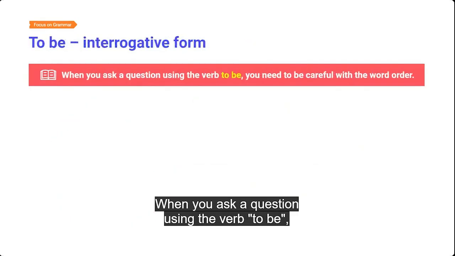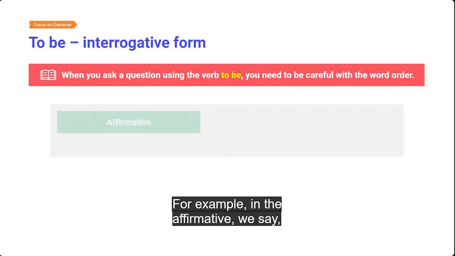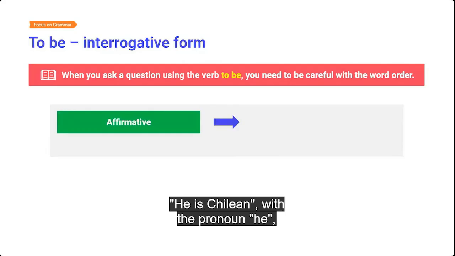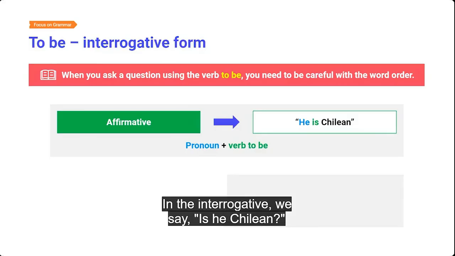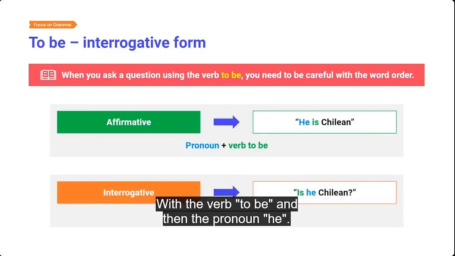When you ask a question using the verb to be, you need to be careful with the word order. For example, in the affirmative we say, he is Chilean, with the pronoun he, then the verb to be. In the interrogative we say, is he Chilean, with the verb to be, and then the pronoun he.